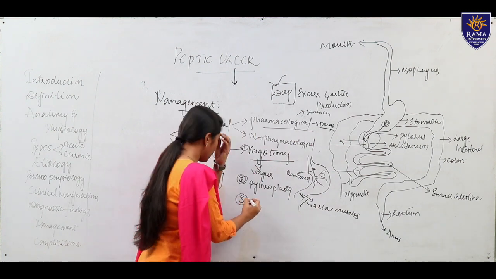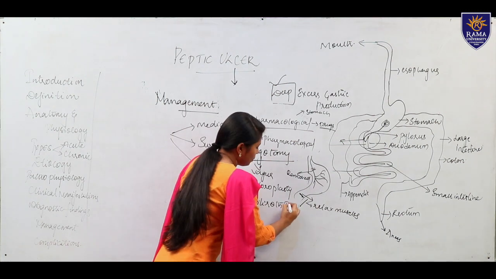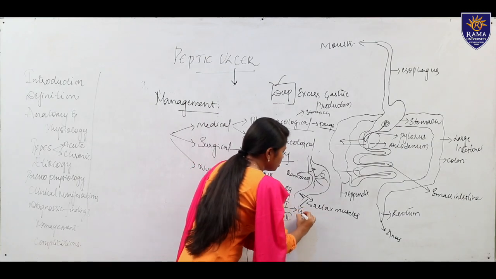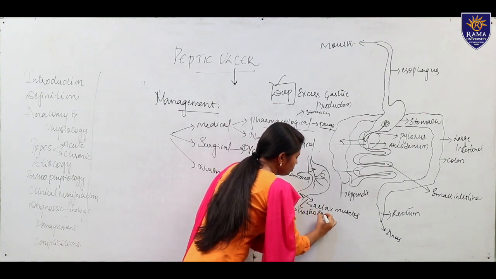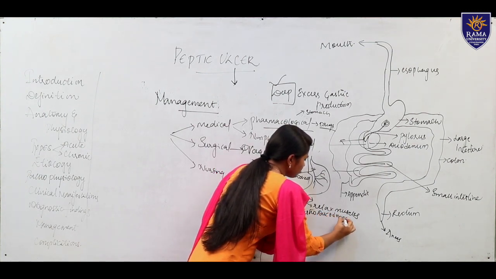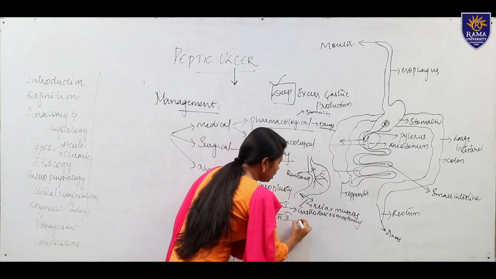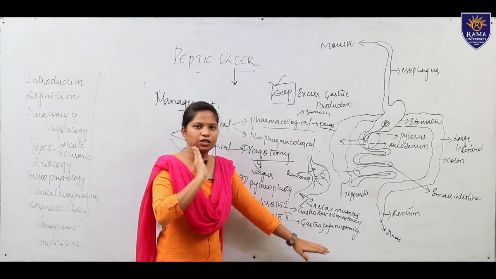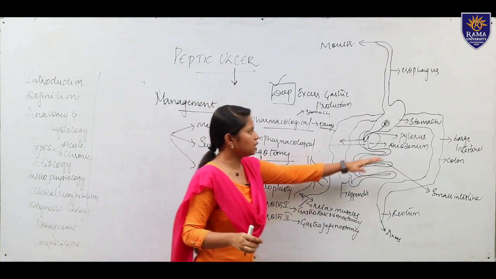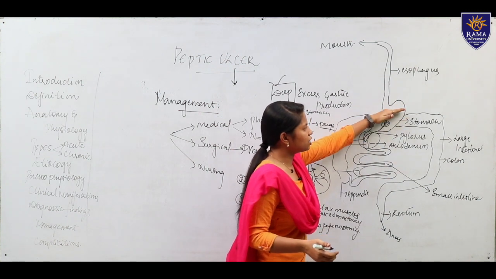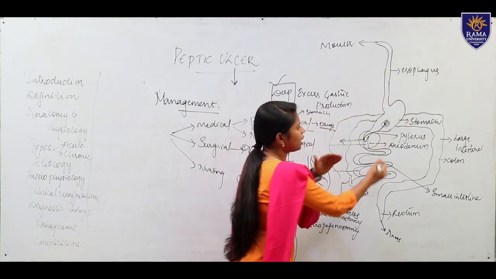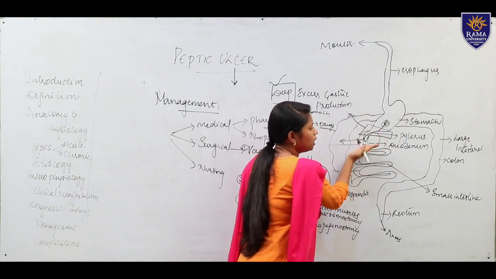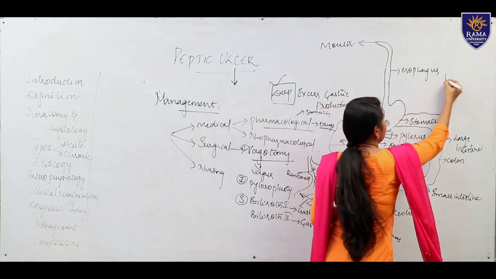And the third one we have is Billroth 1 and Billroth 2. So Billroth 1 is a gastroduodenostomy, then Billroth 2 is a gastrojejunostomy. So gastroduodenostomy is nothing but a partial gastrectomy. Here the gastric part, the antrum part, is removed and it is joined with the duodenum. The stomach is joined with the duodenum.